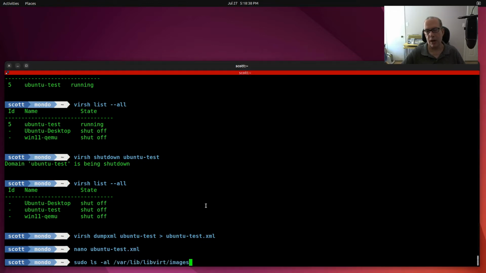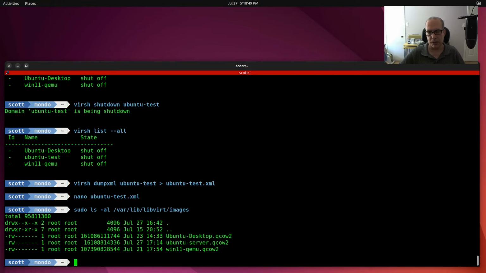To see where the hard drive image is actually stored, I'm doing a sudo ls -al to /var/lib/libvirt/images. And you can see here that there is the ubuntu-server.qcow2. And that is the file that stores the contents of the hard drive. And that, along with the XML file, comprises the virtual machine.